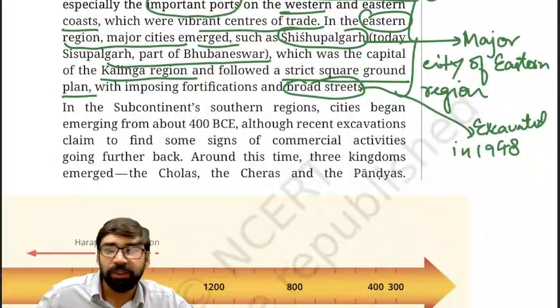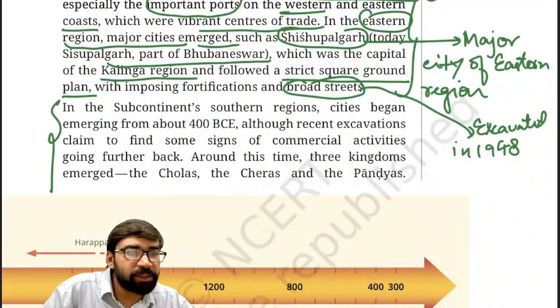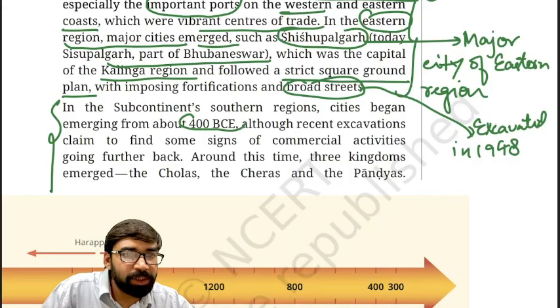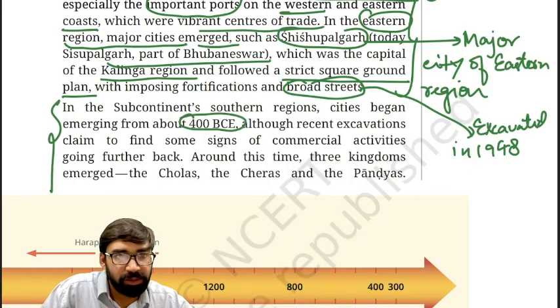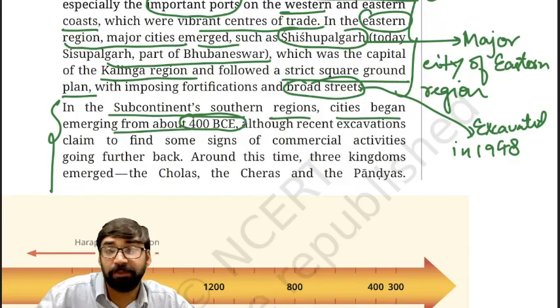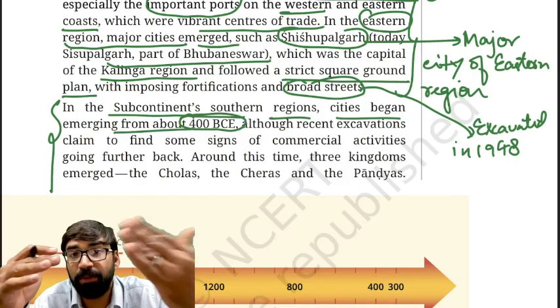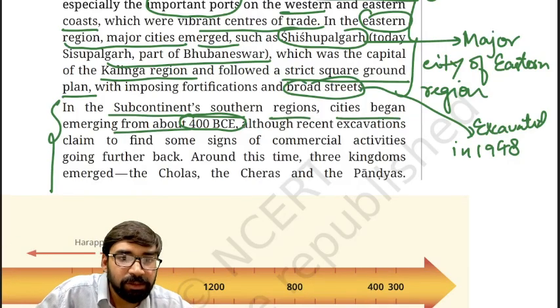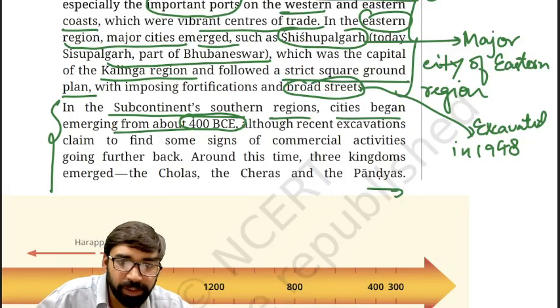Then this paragraph, as you can see here, is related to the southern developments which emerged from 400 BC. Now in the subcontinent's southern region, cities began emerging. That means in South India, cities emerged from 400 BC. Remember this thing.